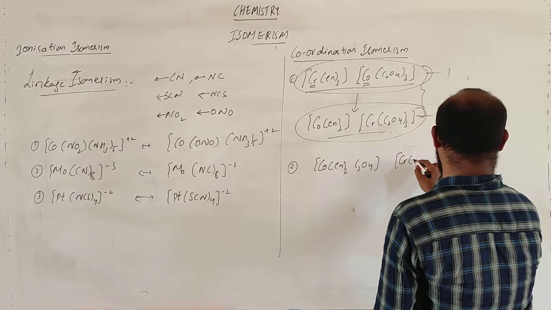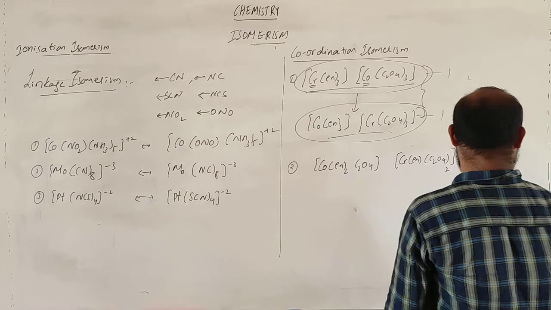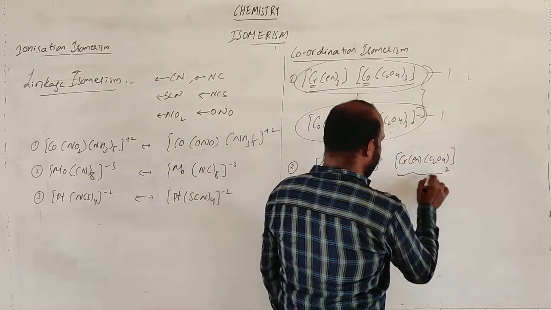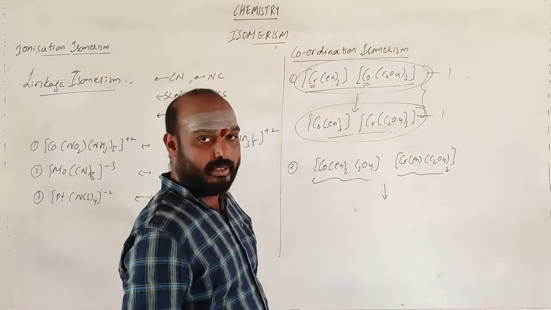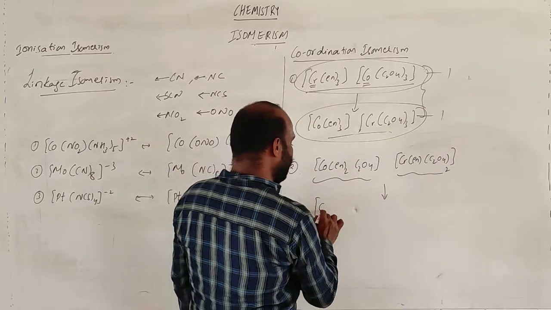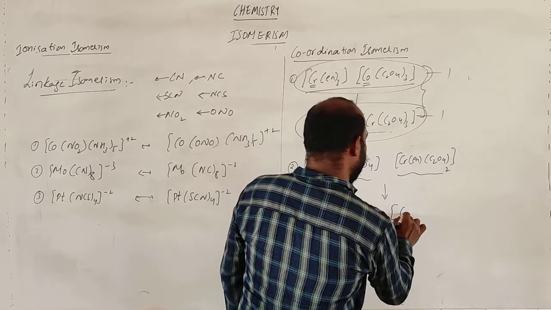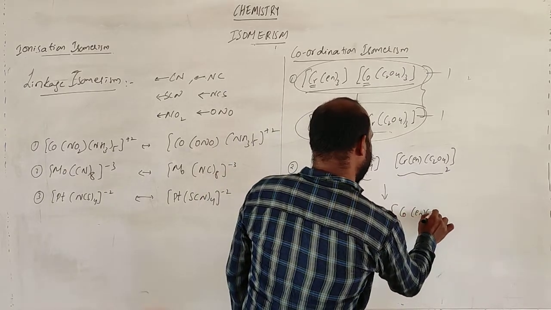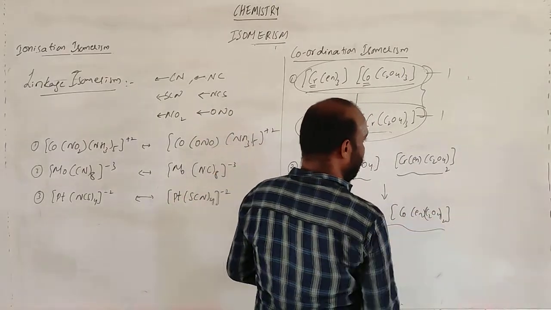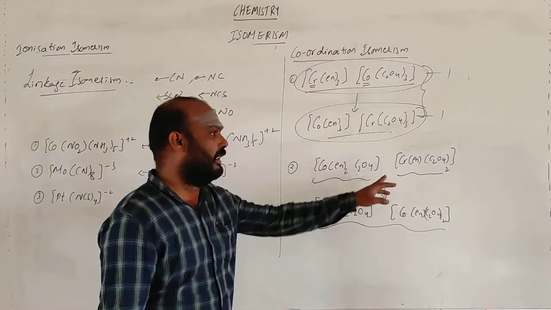Something like Cr, en, C2O4, twice. For this I want the coordination isomers. So what happens? Replace this Cr with Co, and Co with Cr. So we will be getting Cr(en)2, Co(en)(C2O4) taken twice. So this entire set is the coordination isomer for this entire second complex.